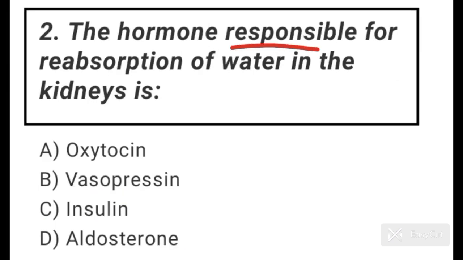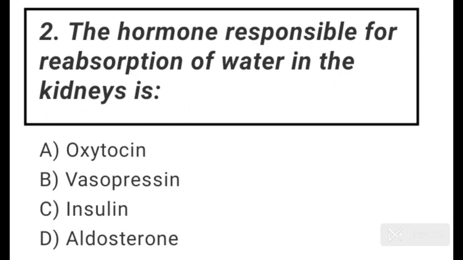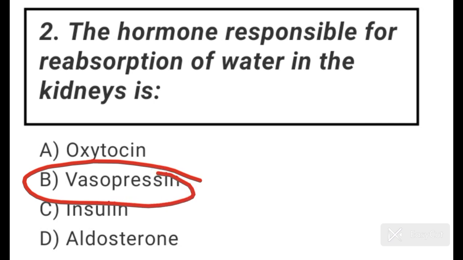The hormone responsible for reabsorption of water in the kidneys is. Vasopressin acts mainly at the kidney and stimulates reabsorption of water and electrolytes by the distal tubules and thereby reduces loss of water through urine, and the loss of water through urine is called diuresis. Hence, vasopressin is also called antidiuretic hormone or ADH. So here correct option is option number B, vasopressin.